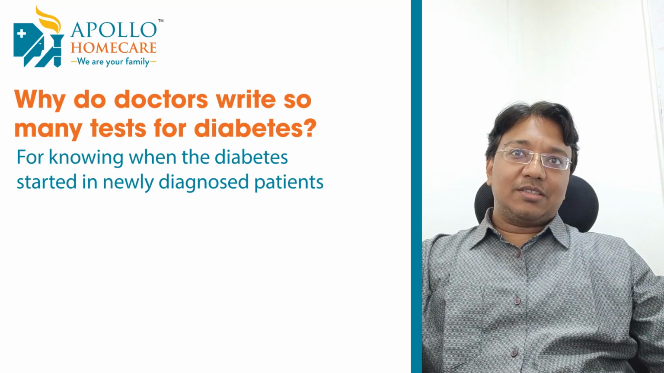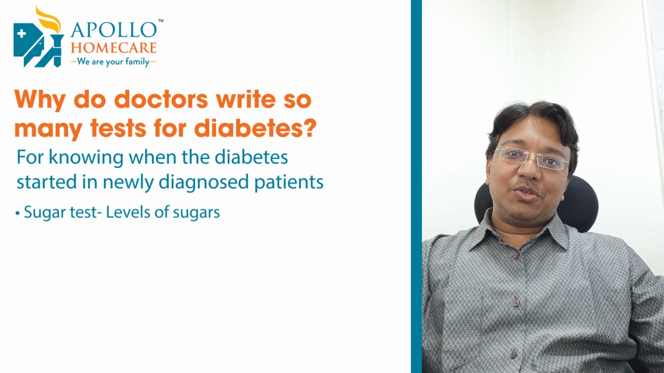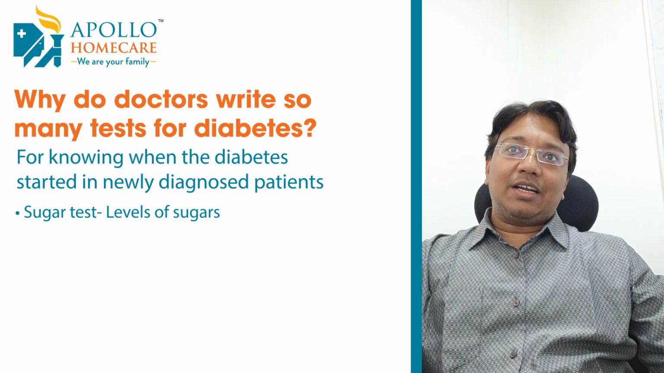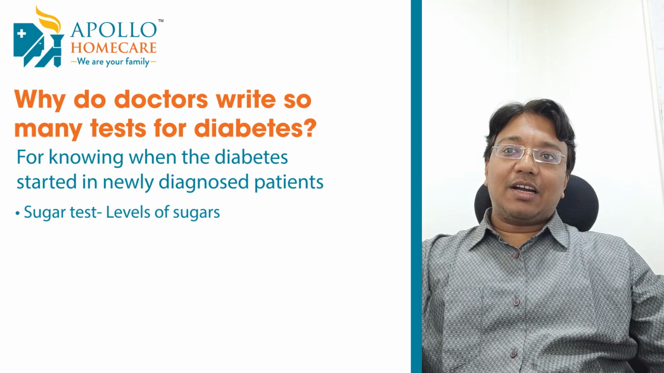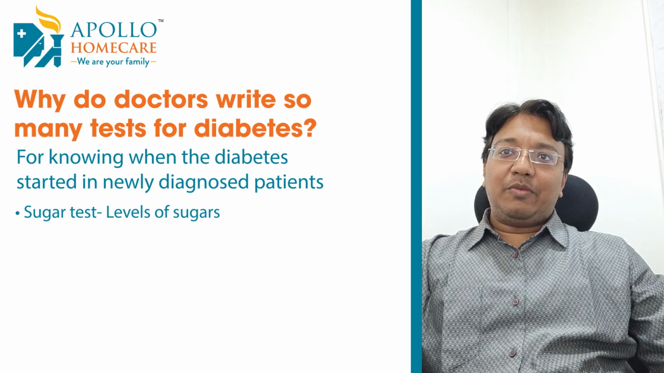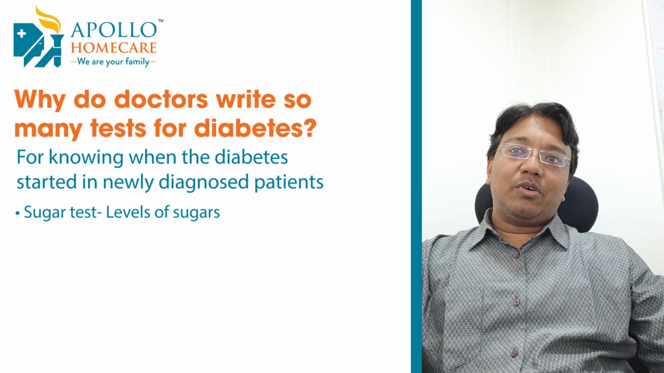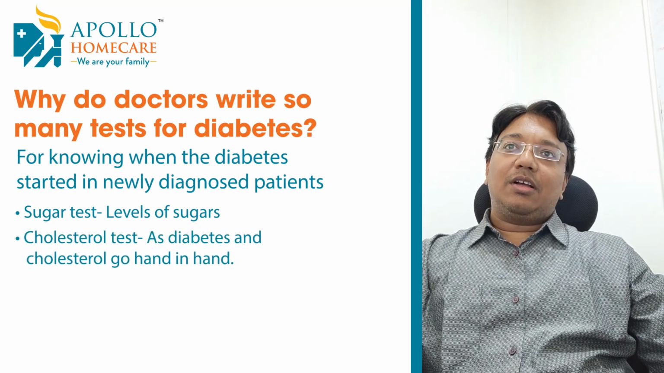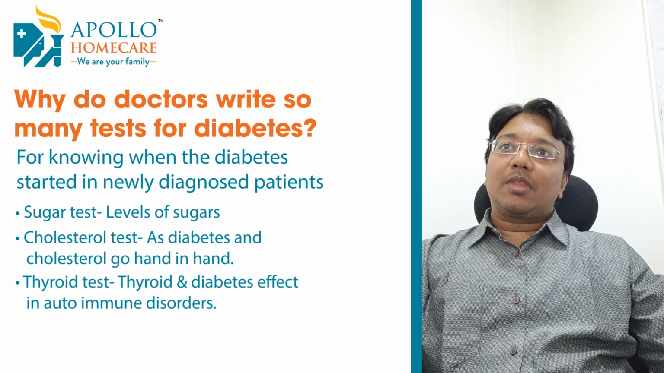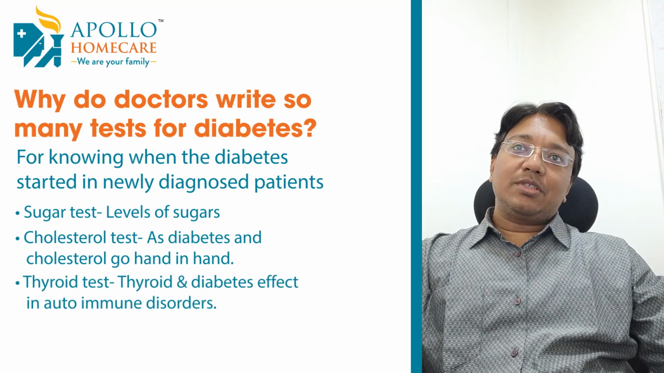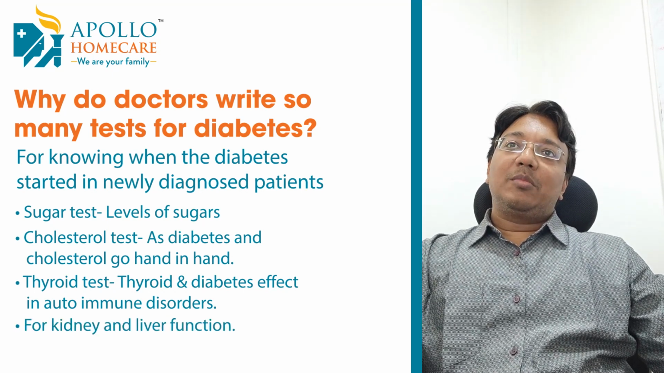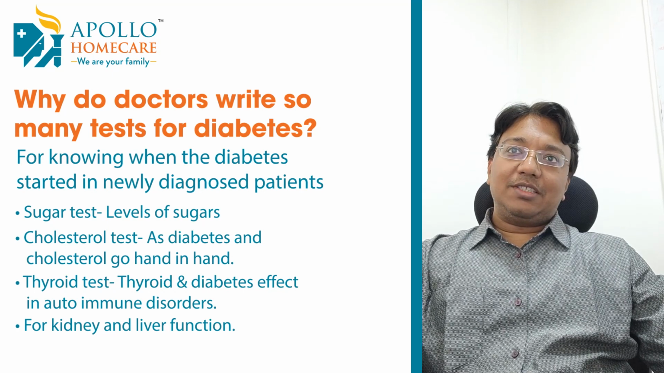So for sugars, you do the 3-month average sugar, HbA1c, to know your current level before you initiate treatment. Then you go for a cholesterol test, because diabetes and cholesterol usually go hand in hand. You check the thyroid, because thyroid disorders and diabetes can sometimes be affected in autoimmune disease. You look at kidney function, because kidneys are affected in diabetes in the late stage.